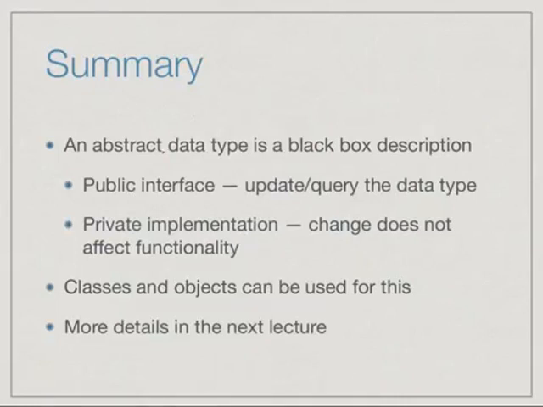But the important thing is that changing the private implementation should not affect how the functions behave in terms of input and output. They may behave differently in terms of efficiency. You might see that one version is faster than another, or one version is slower than another. But this is not the same as saying that the functions change. We don't want the values to change. If we have a priority queue and we insert a set of values and then delete max, no matter how the priority queue is actually implemented internally, the delete max should give us the same value at the end.